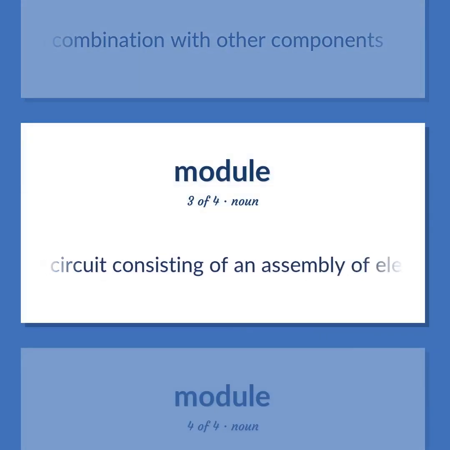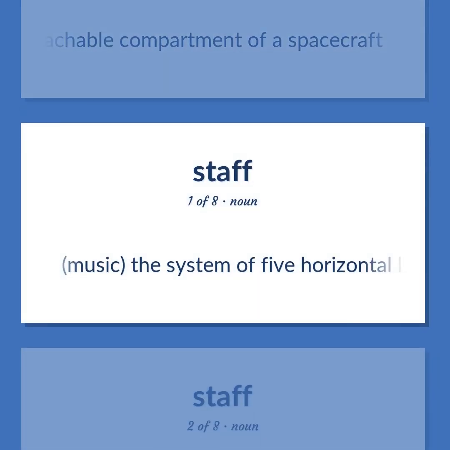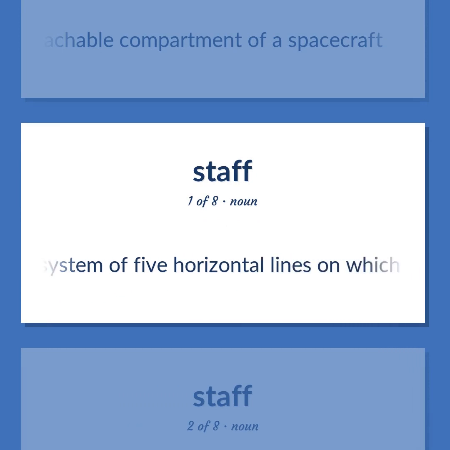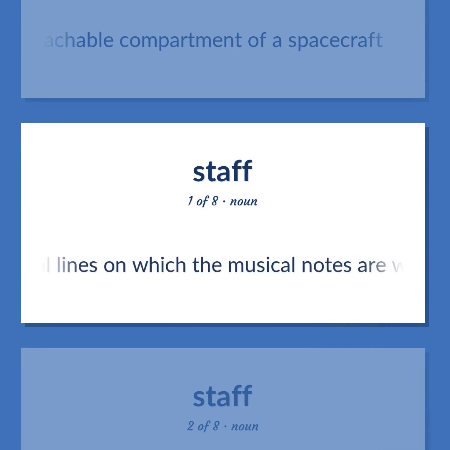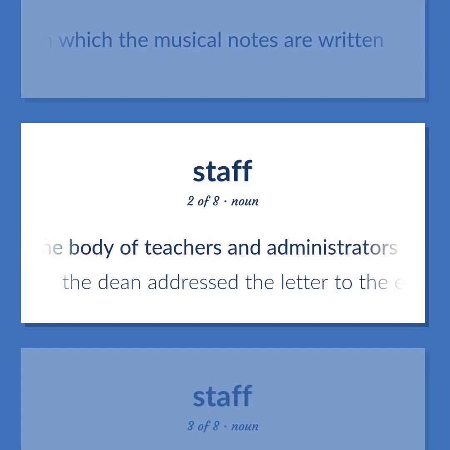Computer circuit consisting of an assembly of electronic components, as of computer hardware. Detachable compartment of a spacecraft. Music, the system of 5 horizontal lines on which the musical notes are written. The body of teachers and administrators at a school.